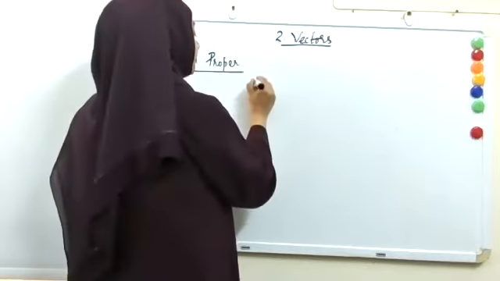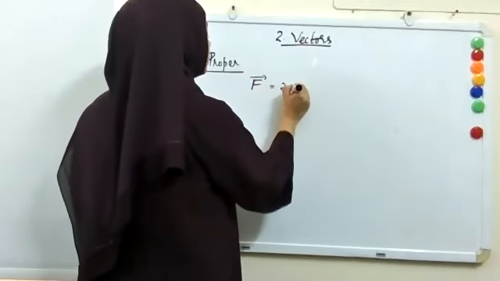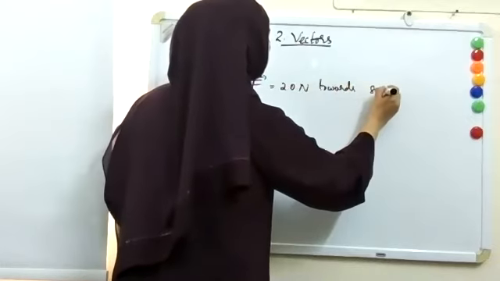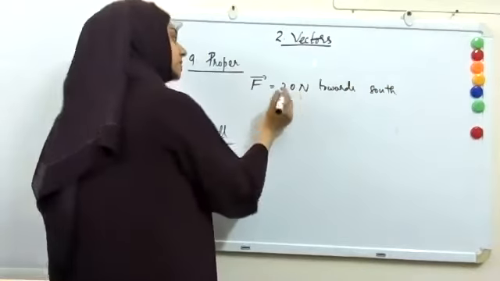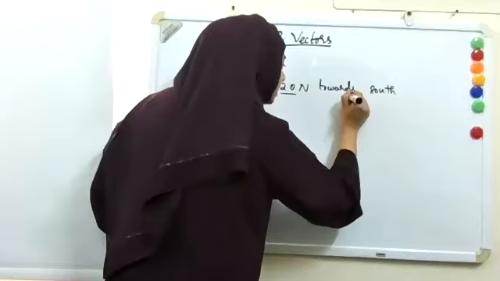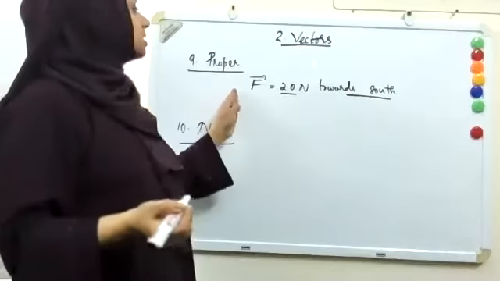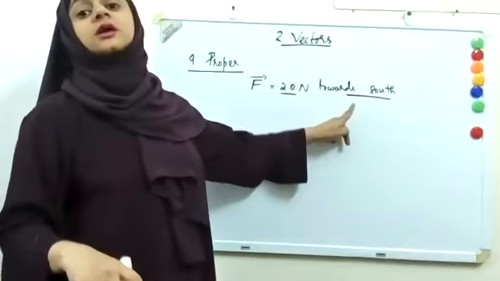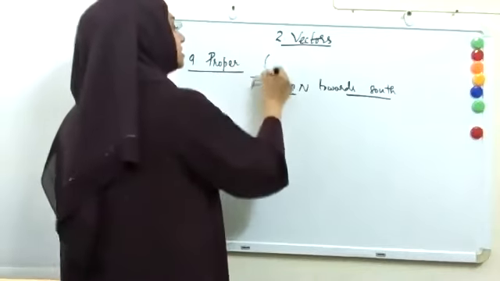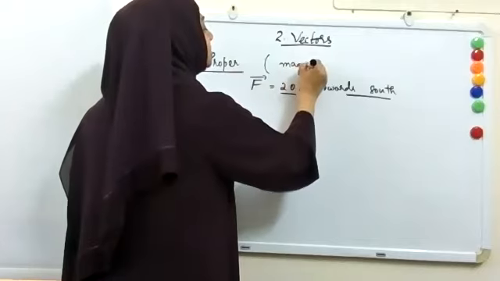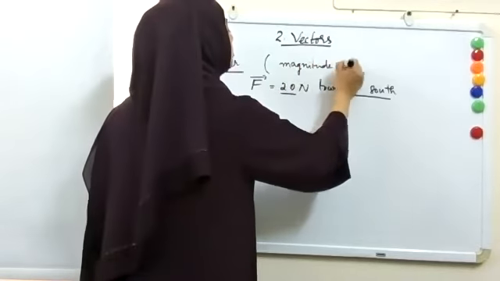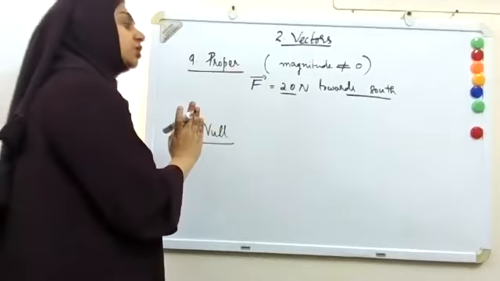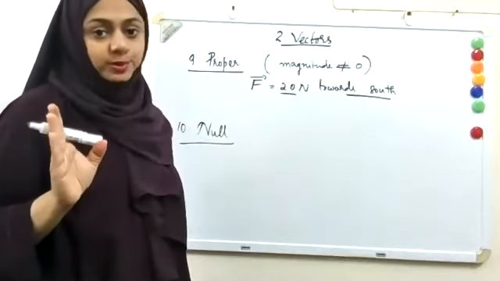Suppose a force is equal to 20 newtons towards south. It has a magnitude and a direction. So this vector is a proper vector: its magnitude is not equal to 0 and it has direction.